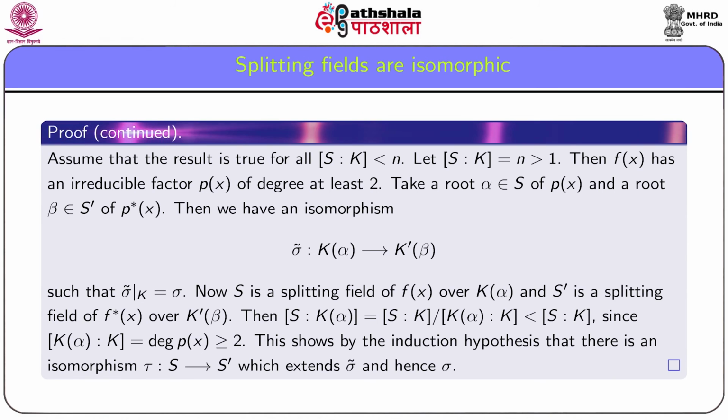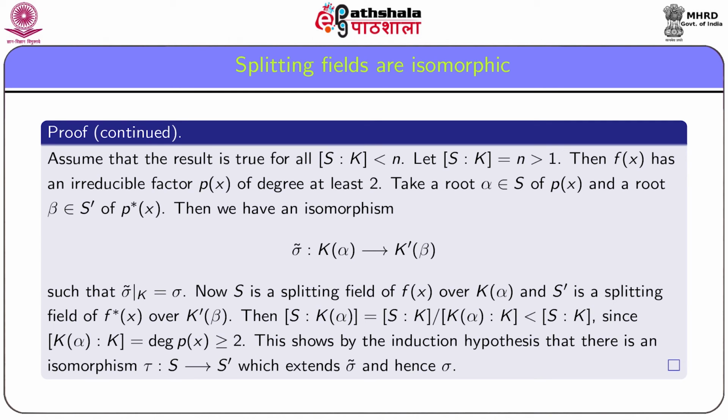Now make our induction hypothesis that the result is true for all degree of the extension S over k less than n. Let the degree of the extension S over k be equal to n, which is greater than 1.